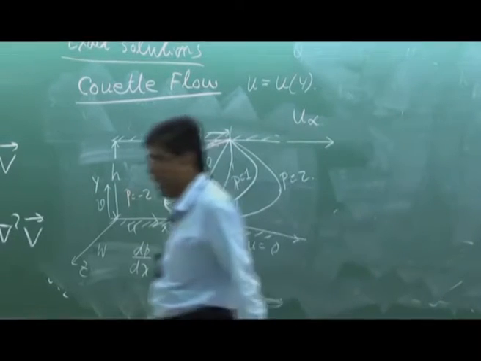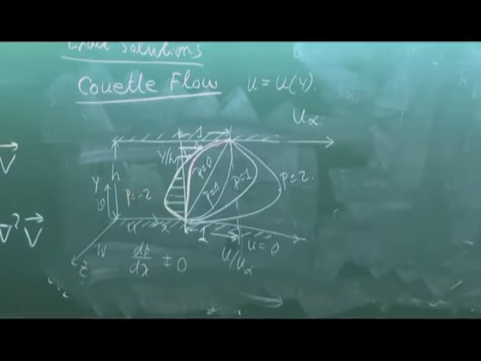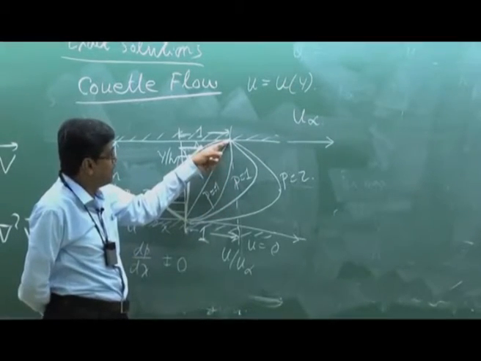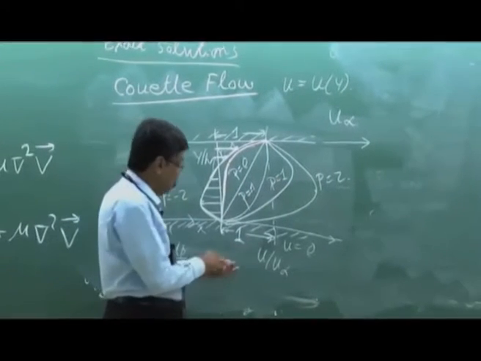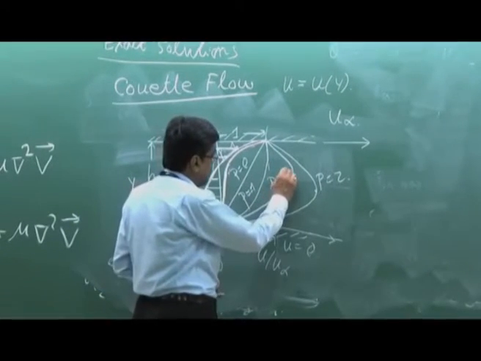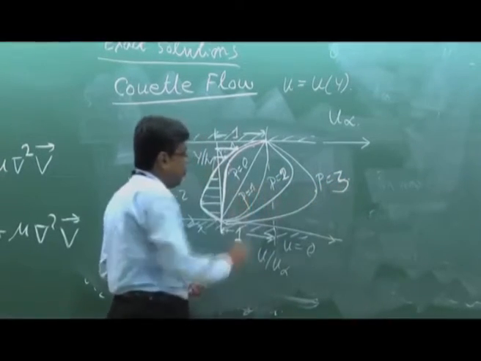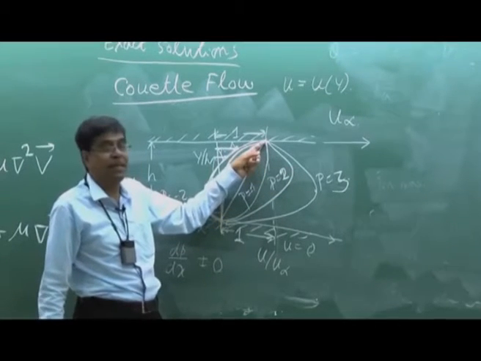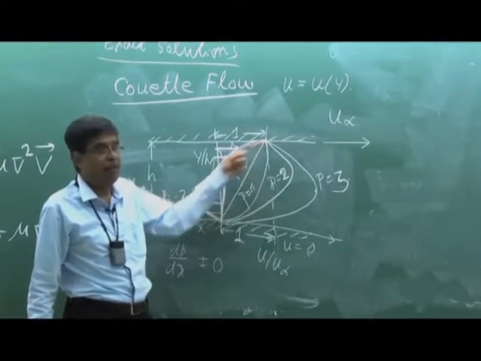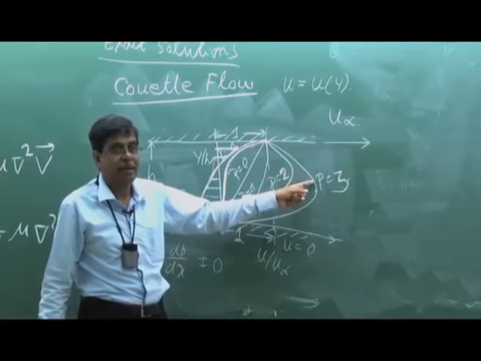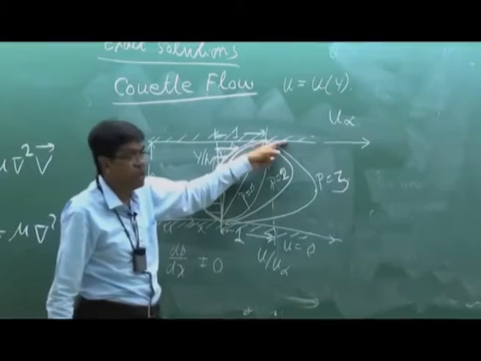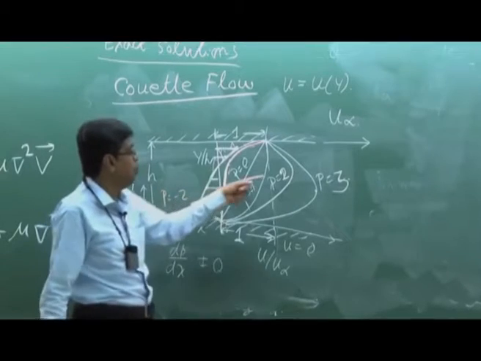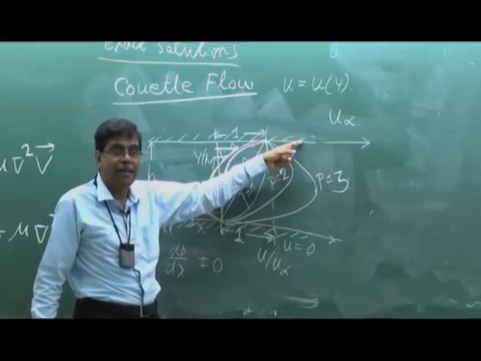This is physically explained. Now let me explain this physically. When P is 1, here is the maximum, then P is 2, 3. The flow velocity somewhere here is more than the upper plate velocity. That means the favorable pressure gradient helps the flow along with shear. So it is shear driven or pressure driven in the same direction, which allows the fluid to flow at a velocity larger than the plate velocity.